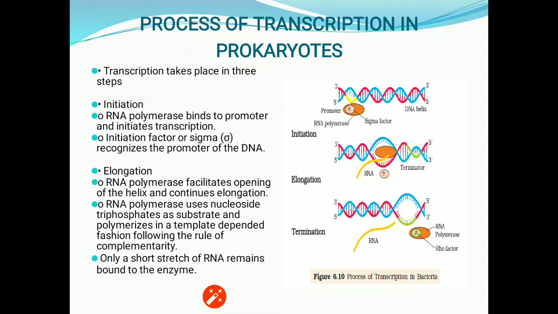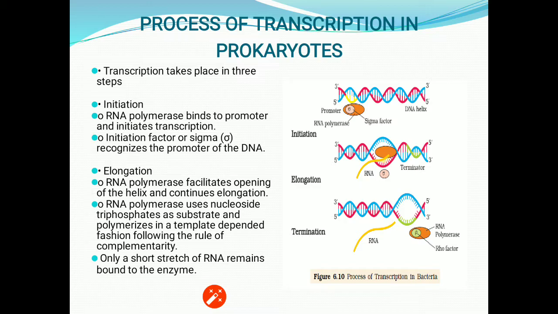So the RNA polymerase gets attached at the promoter site after breaking down the hydrogen bonds at that site. Towards the inner side, it gets attached, not from the outer side. It gets in between the strands of DNA and then gets attached there by breaking the hydrogen bonds at the promoter site.